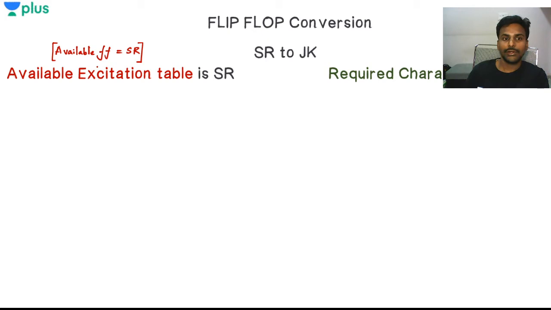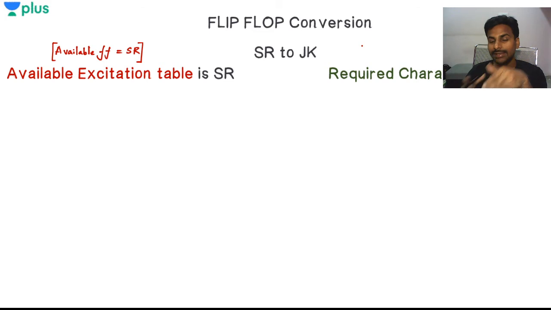You need to write the excitation table of the available flip-flop, and you need to write the characteristic table of the required flip-flop. Characteristic table means you need to convert SR to JK, so your final flip-flop should have the characteristics of a JK. Therefore I have to take the characteristic table of the JK flip-flop, and the inputs must be SR only.